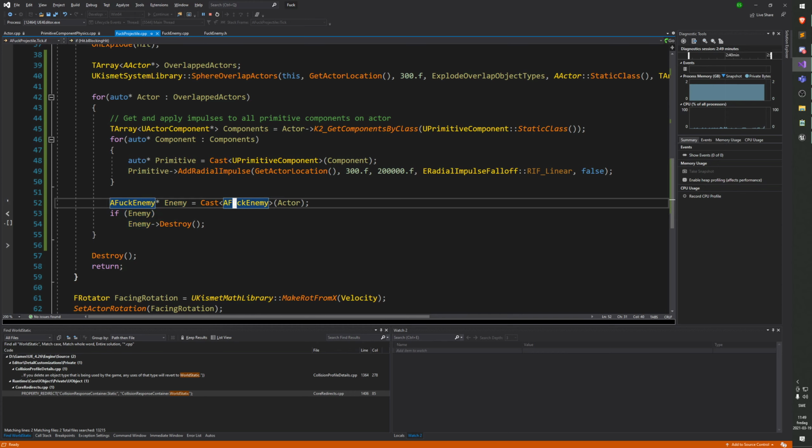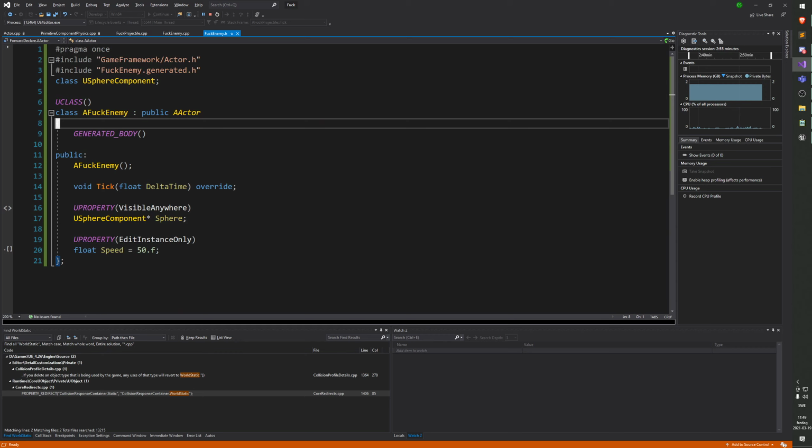So if we did do this, where we have a base class that we inherit from, then if we want to have different behaviors, like one donut enemy and one cube enemy, we probably want to have some sort of overridable function, some sort of event that is called when we hit the enemy.